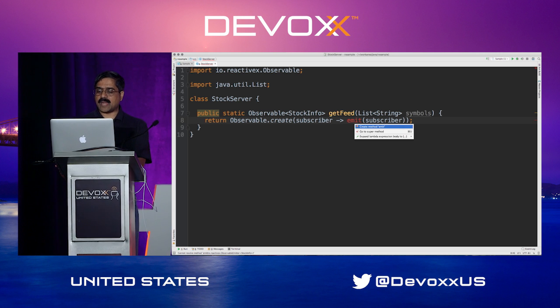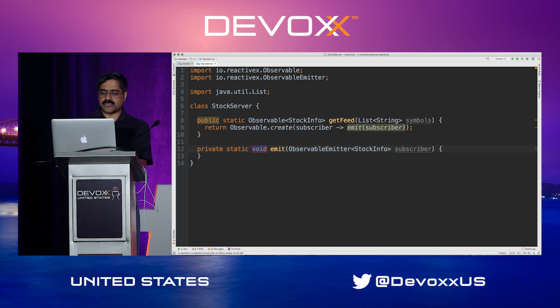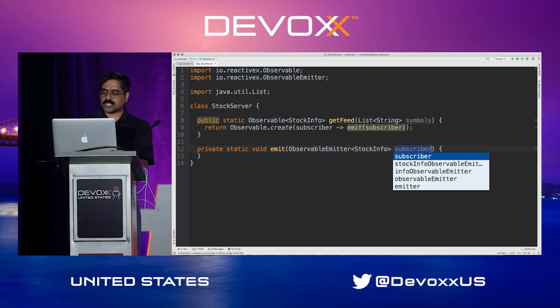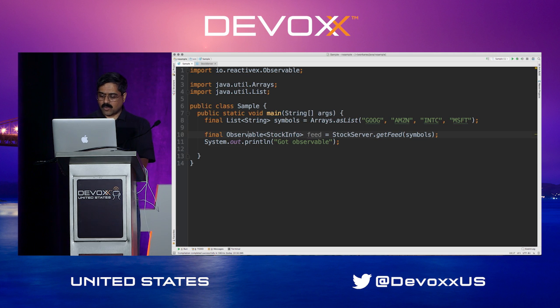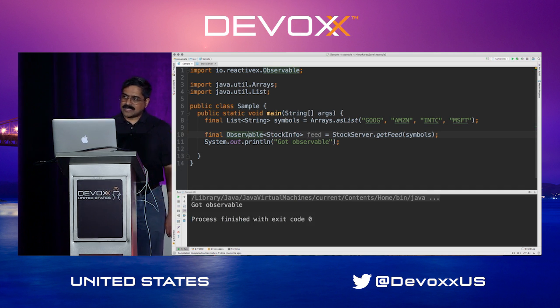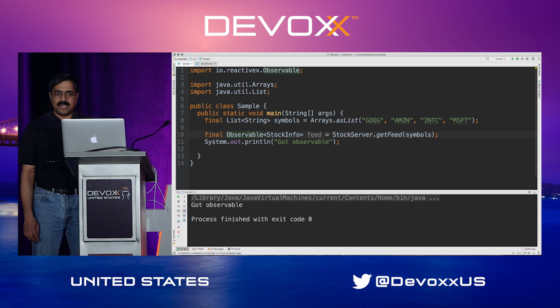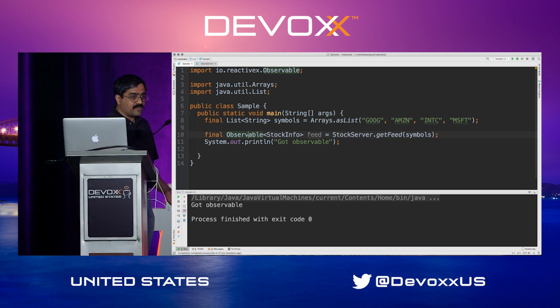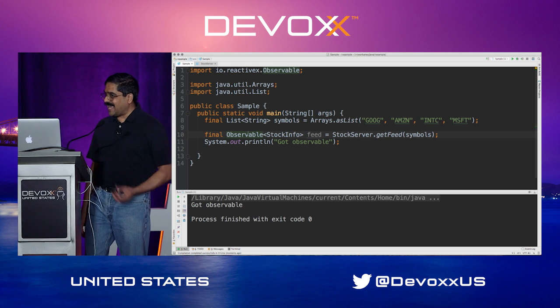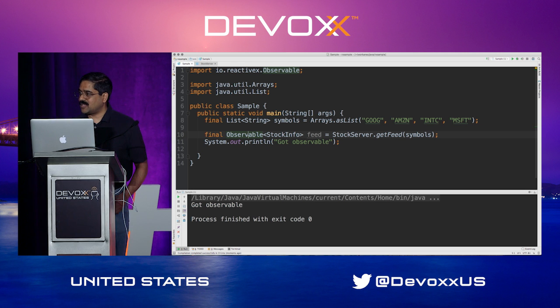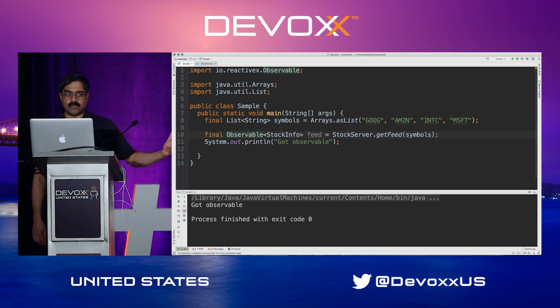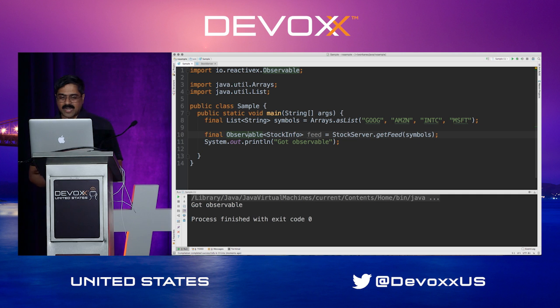So in this case, I'm going to create an emit method, and in the emit method, I'm going to go ahead and say this is going to be receiving a subscriber, and it's going to emit the data. So I'm going to say start emitting over here, so we can actually see that particular method call as well. But right off the bat, let's go ahead and run this and see what it's going to do. And you can see that it said got observable, but it didn't do anything more, just to emphasize the fact that it is absolutely lazy. So it's not going to do any work until you really demand a connection to it and say, I am really ready to process your data. It doesn't really start emitting any data.